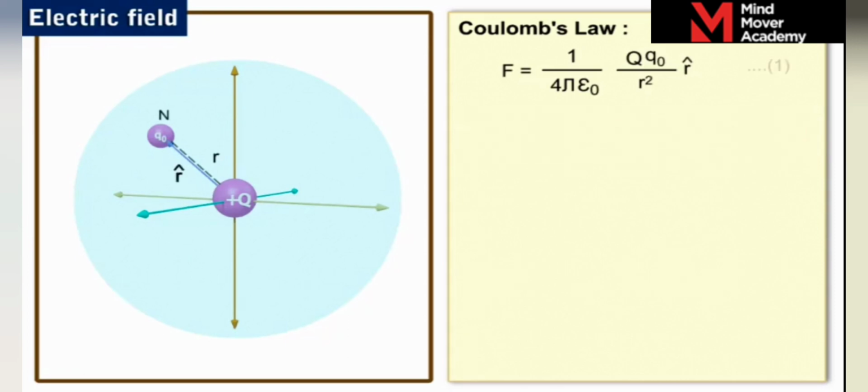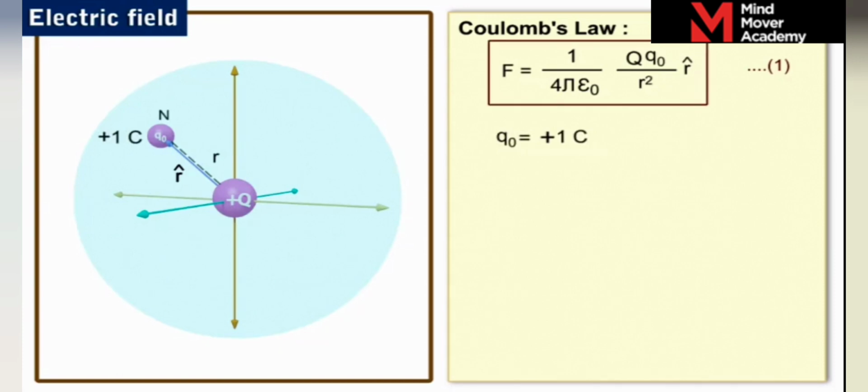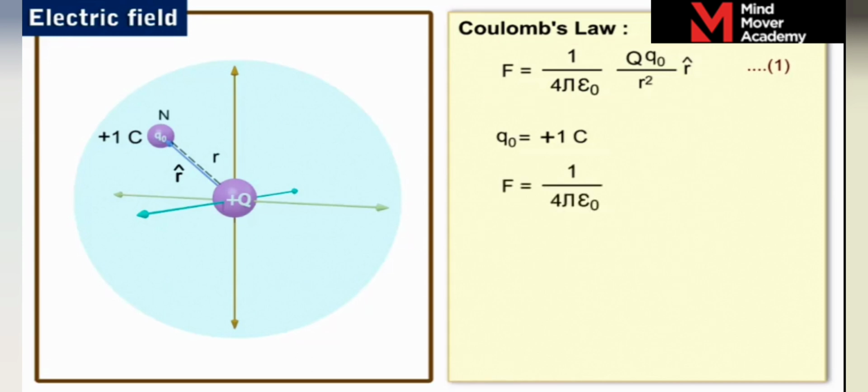Let us label it as equation 1. Now, if q0 is a unit positive charge, that is, q0 equal plus 1 coulomb, then the electrostatic force as denoted by equation 1 will be 1 by 4 pi epsilon naught q by r square into r cap. Let us label it as equation 2.